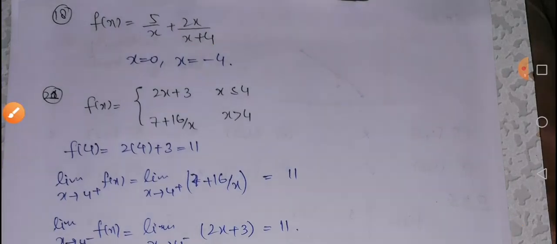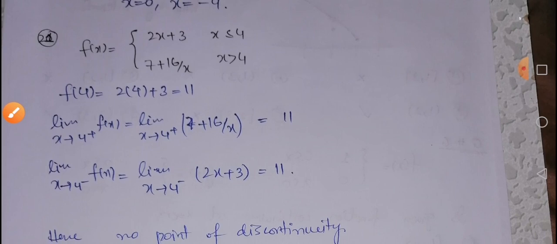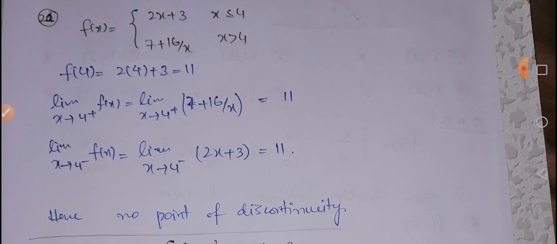Next we have question number 21, which is a piecewise defined function. You can see that we have two definitions. One is a polynomial, so it is continuous everywhere, and 7 plus 16 by x is discontinuous at x equal to 0, which is not a part of this section. So there may be a chance of discontinuity only at the point of break, that is at x equal to 4.